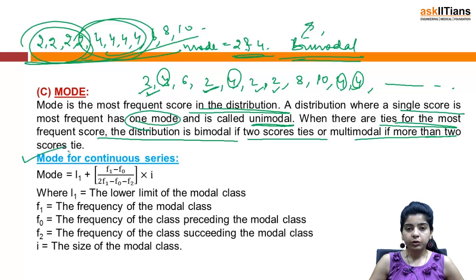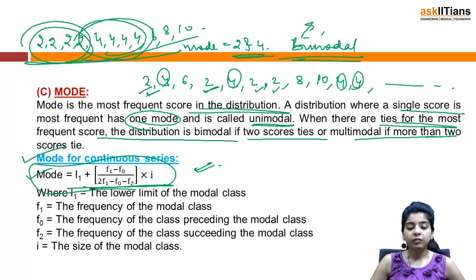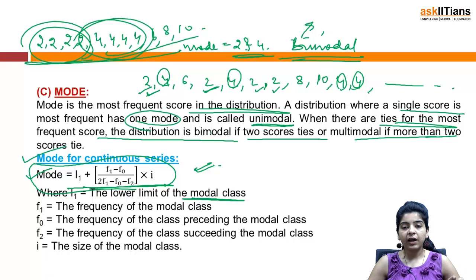Now we have mode for continuous series. In case of continuous series, the formula that is used is: mode is equal to L1 plus (F1 minus F0) by (2F1 minus F0 minus F2) into I. This formula is important, where L1 is the lower limit of the modal class. The modal class you will have to find out; that will be apparent from the frequency itself. The class which has the highest frequency will be the modal class. So L1 is the lower limit of that particular modal class.